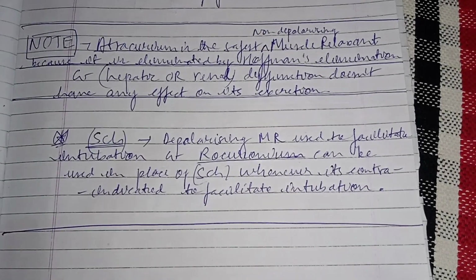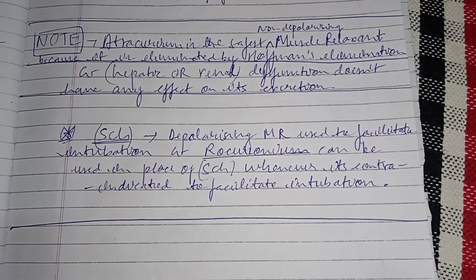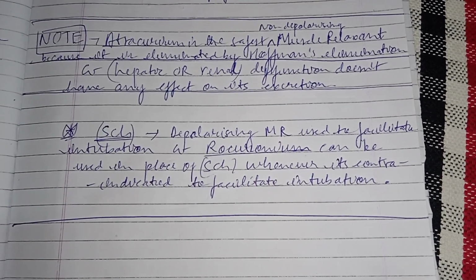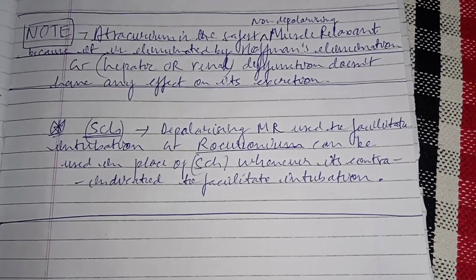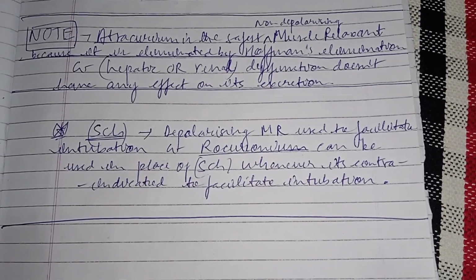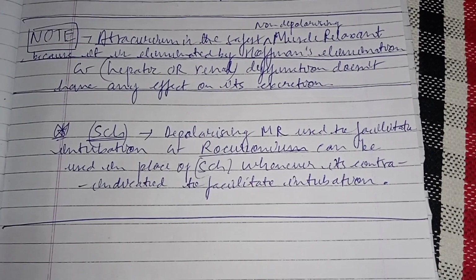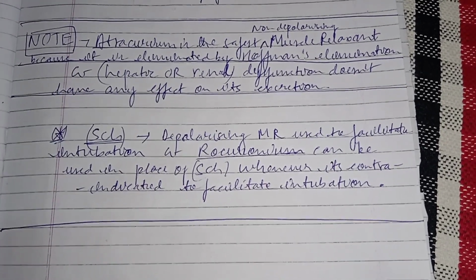Now summing up our topic of discussion from both the depolarizing as well as non-depolarizing muscle relaxant sections, Atracurium is the safest non-depolarizing muscle relaxant to be used because it is eliminated by Hoffman's elimination, and hepatic or renal dysfunction doesn't have any effect on its excretion.